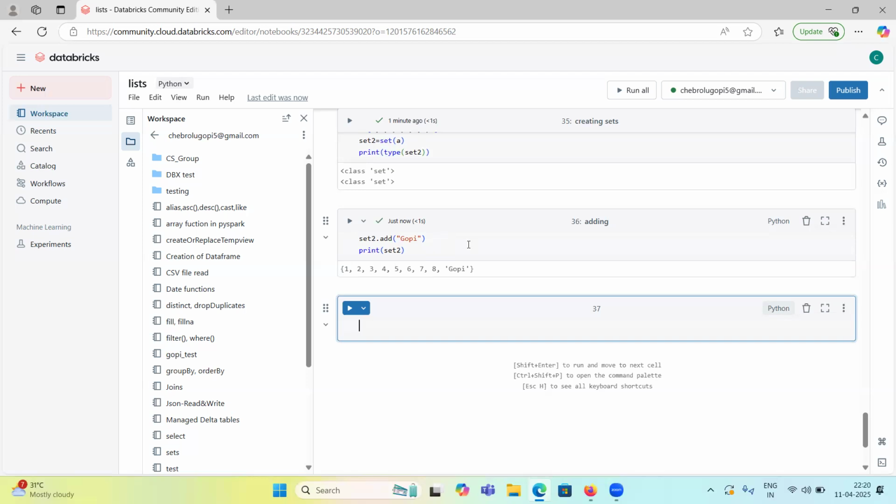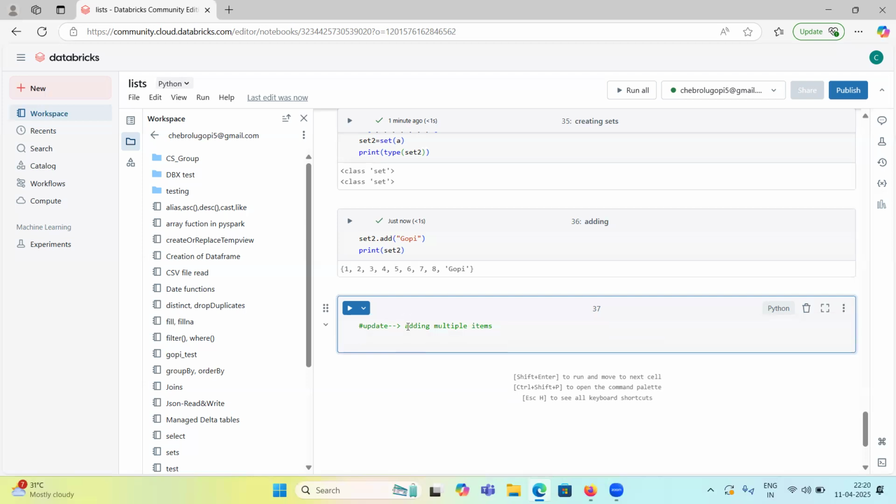We have extend, and the extend method is for adding multiple items. In sets we also have that: update. We will use update for adding multiple items.